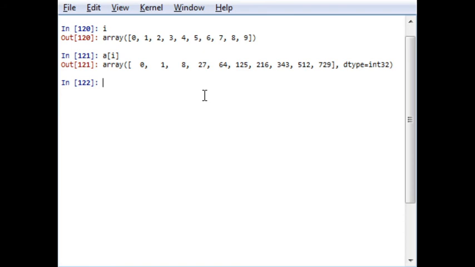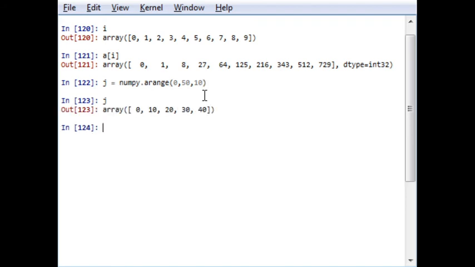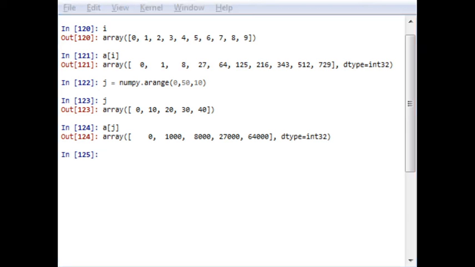In a similar manner, let's say I have another array J, which is from number 0 to 50 with a step size of 10. I will give it the name J. So J will be 0, 10, 20, 30, 40. Now instead of writing A[I], I will write A[J], and the output will be 0, 1000, 8000, 27,000, 64,000. In this manner, fancy indexing can be done.